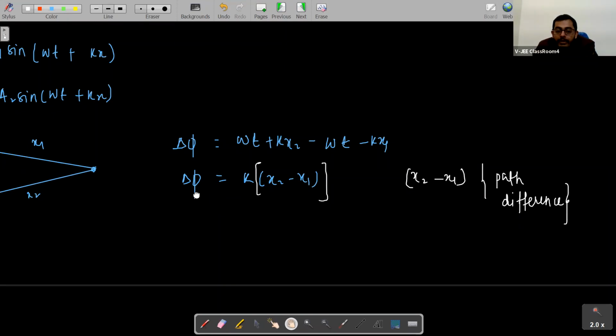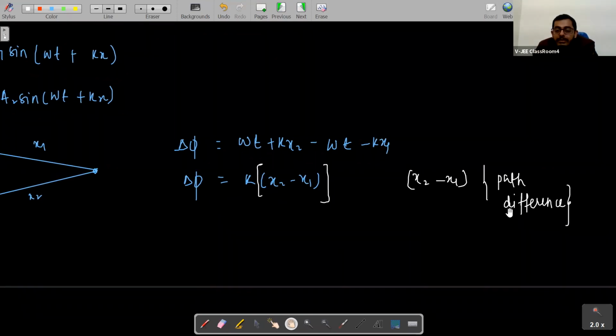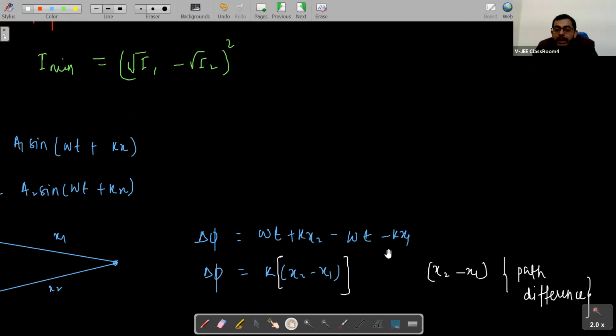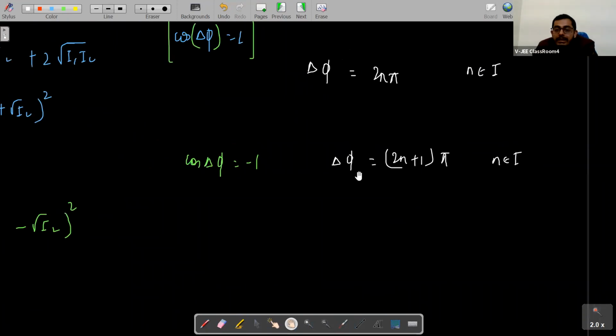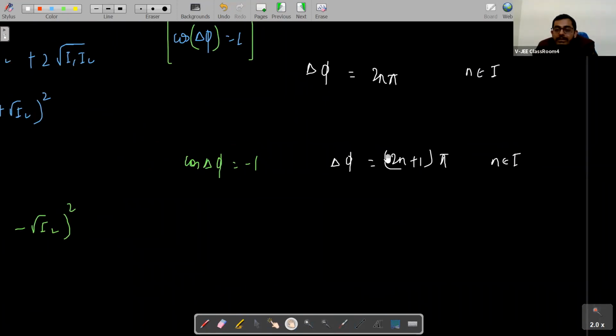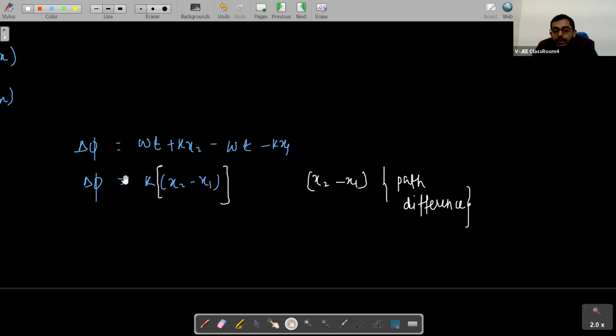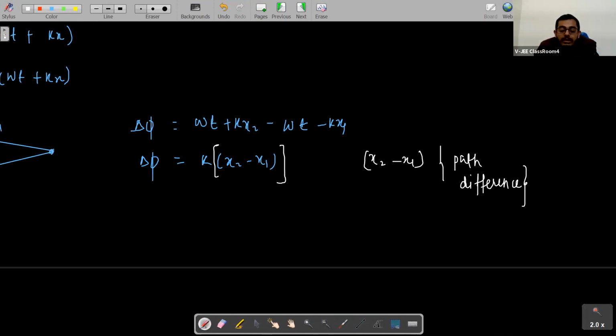We say that delta phi is k into x2 minus x1, which is path difference. So now, students, if we are talking about the intensity, this is the condition for constructive interference and this is the condition for destructive interference. Now we are talking about delta phi. Delta phi is how much, students? Delta phi is equal to k into x2 minus x1. Now we will write x2 minus x1 as delta x. Delta x is the path difference. And k we will write as 2 pi by lambda. We already know about k. So 2 pi by lambda into delta x is equal to delta phi.